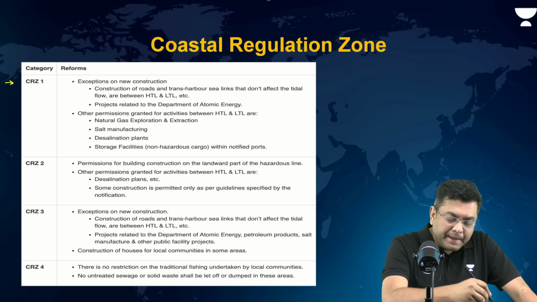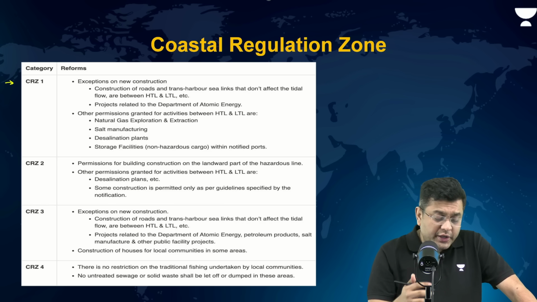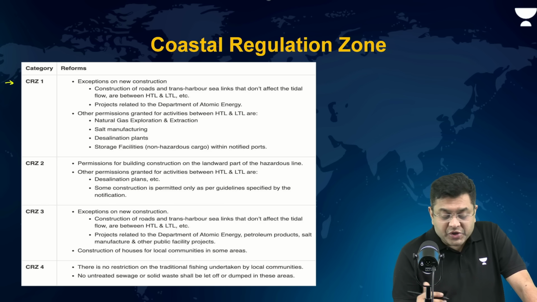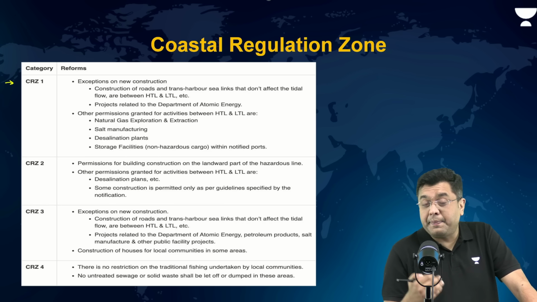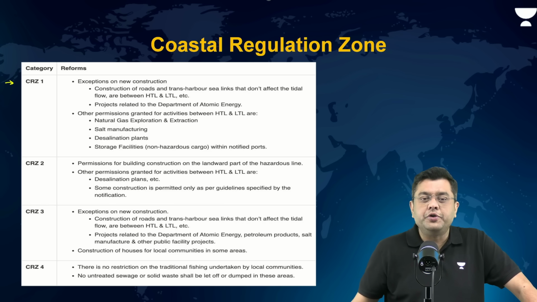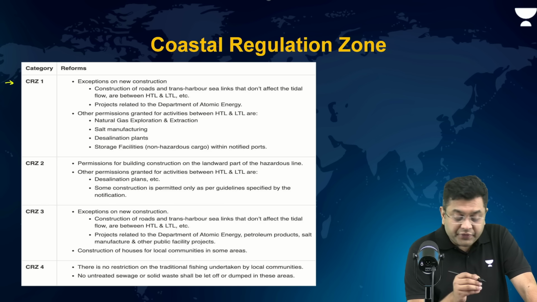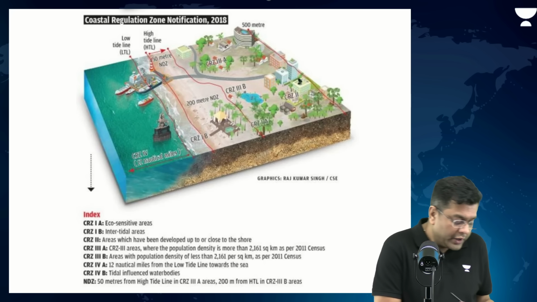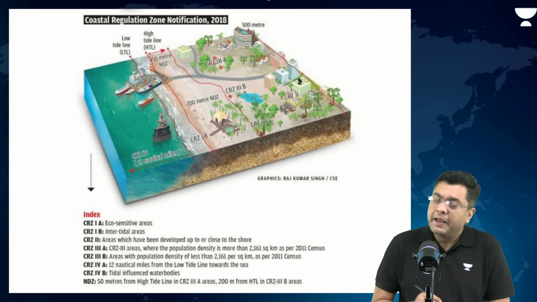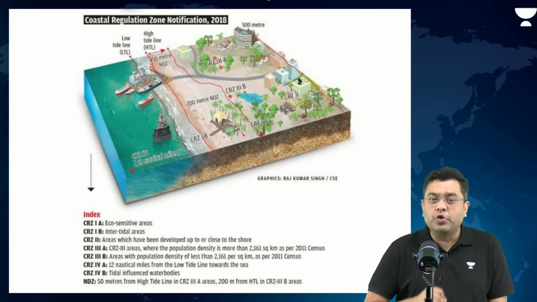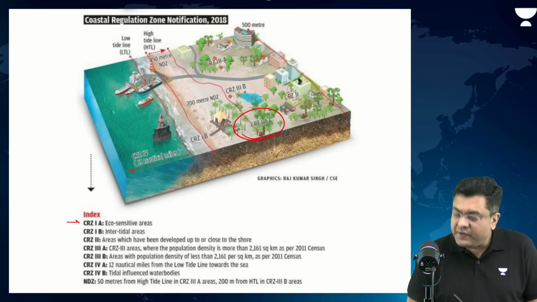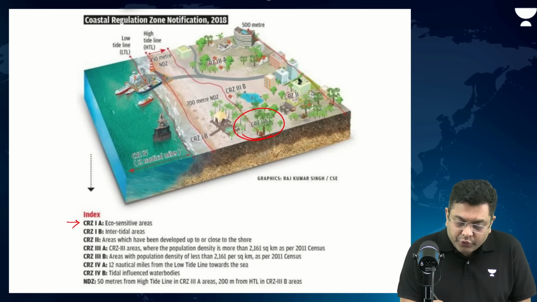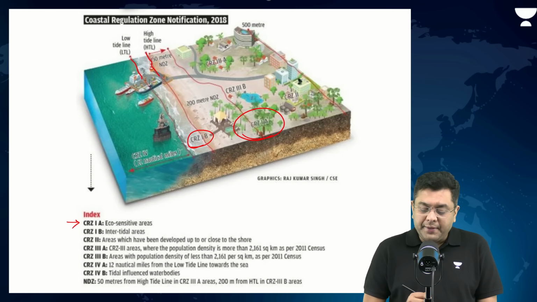For example, here in CRZ1, generally construction is not allowed, but you have the permission granted for desalination plants, storage facility for the cargoes, projects related to the Department of Atomic Energy. For these, the exceptions would generally be provided. CRZ2, CRZ3, like that, you had the classification. For your prelims, what is important for you to understand is the zonation. So, for example, the eco-sensitive zone in the coastal area would be regarded under CRZ1A. Intertidal zones between the low tide line and the high tide line, that would be classified under CRZ1B.